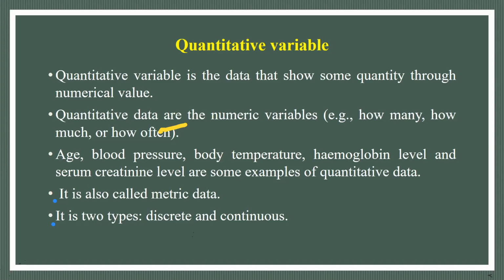Age, blood pressure, body temperature, hemoglobin level, and serum creatinine level are some examples of quantitative data, because they are measurable. Blood pressure is measurable, body temperature is measurable, hemoglobin level is measurable. So these are the quantitative data. It is also called metric data. It is of two types: discrete and continuous.